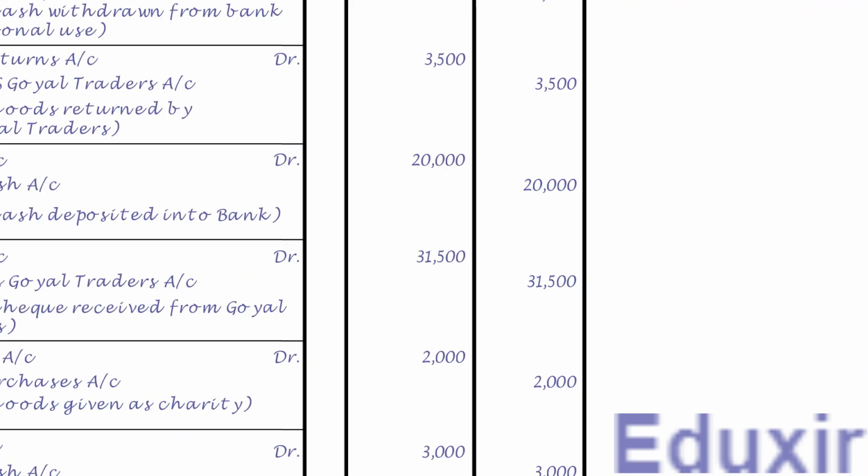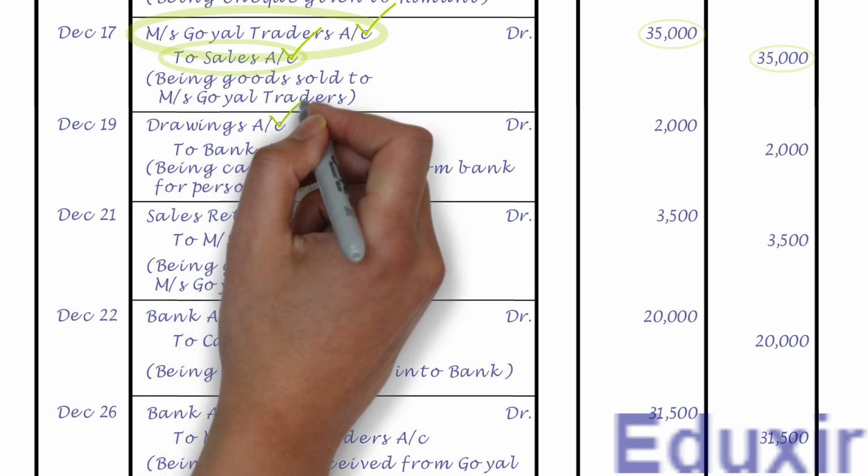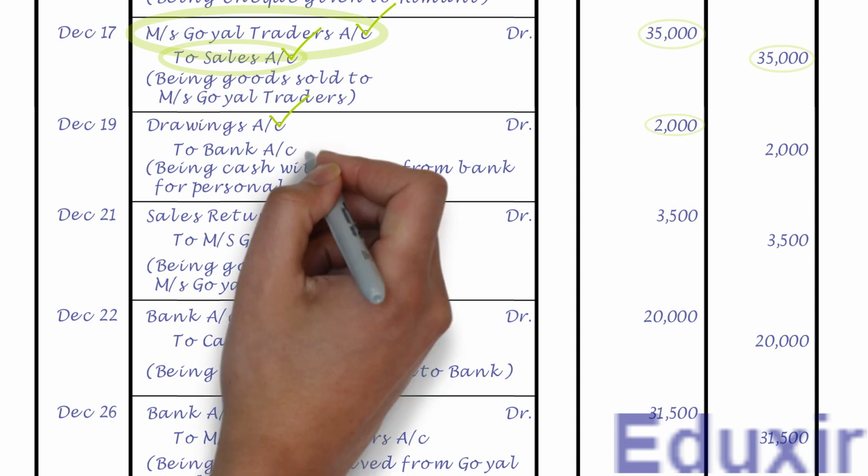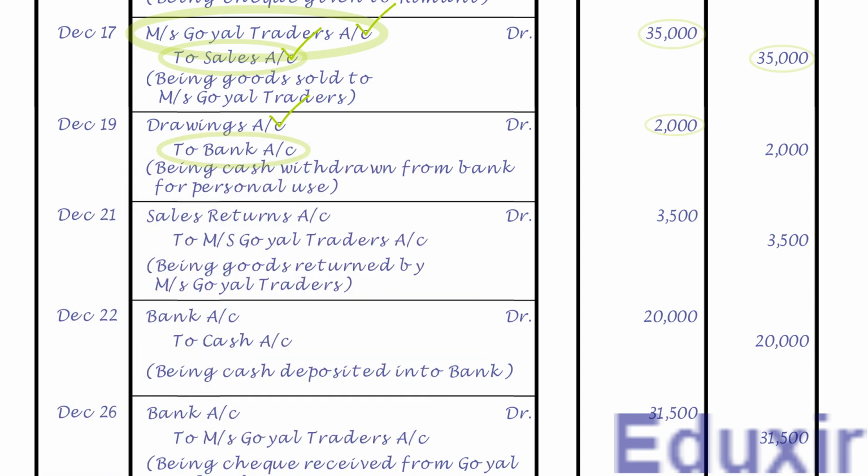As the name suggests, it needs to be posted on the debit side of drawings account and the debit amount is 2000 rupees. Note that the details that need to be posted into the particulars column is bank account. For posting this entry, we need to create a ledger account for drawings as it is not yet created. Let us first write the title as drawings account.